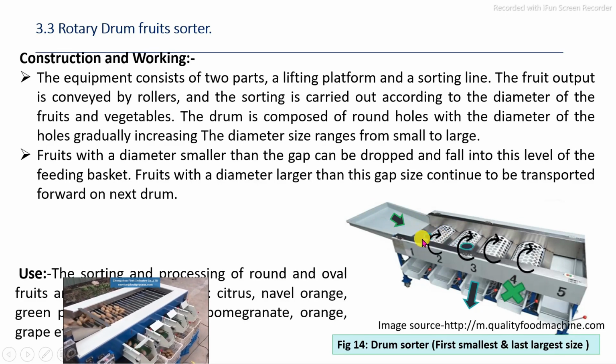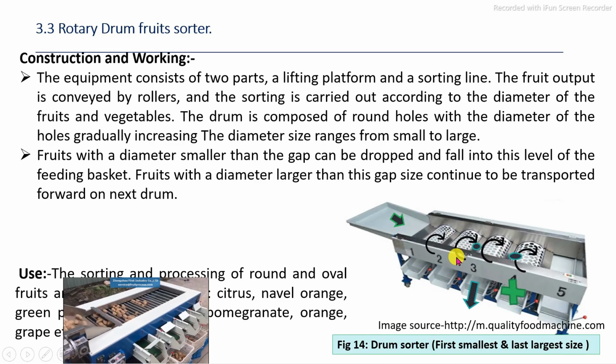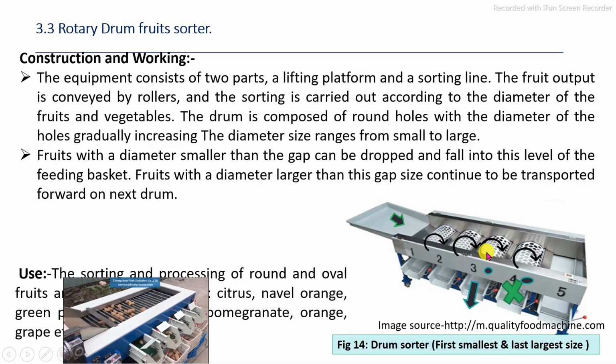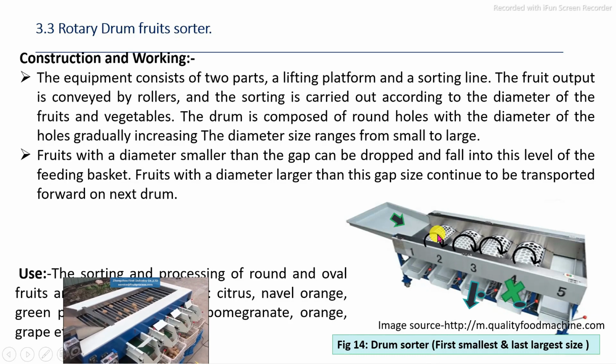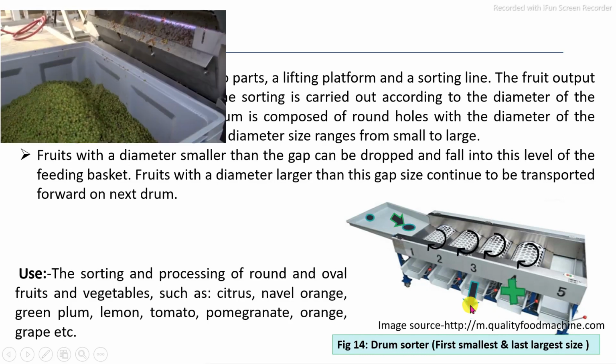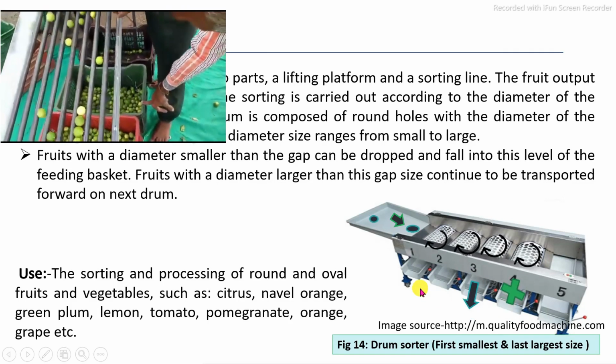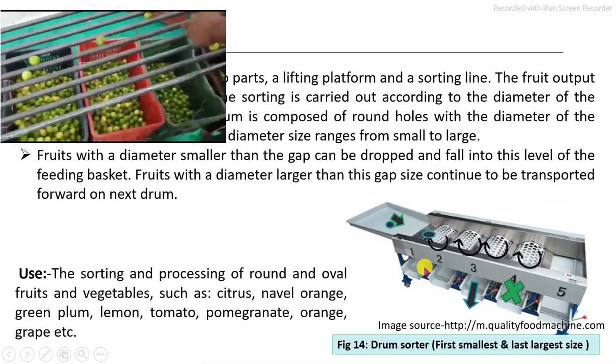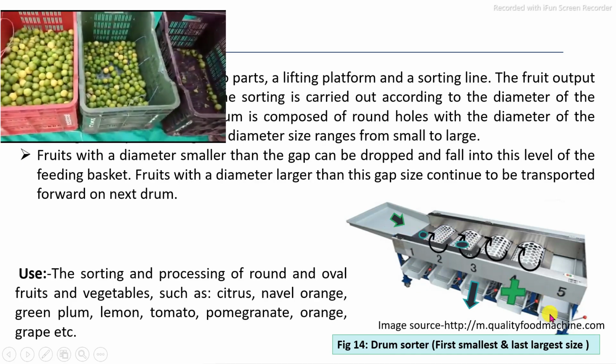on the top of those rotating rollers, perforated rollers. The oversized material is passed from the first to second to third, and undersized material is passed from the inside of the drum, and they are separated by the gravity separation system. In this way, we can separate the feed material on the basis of their categories, that is the specific size.